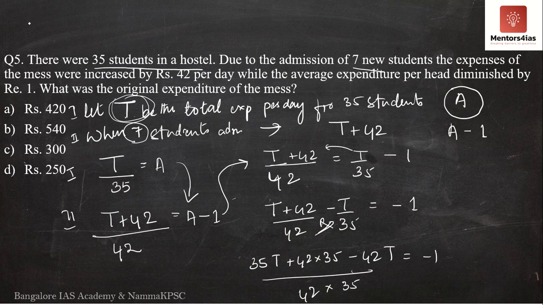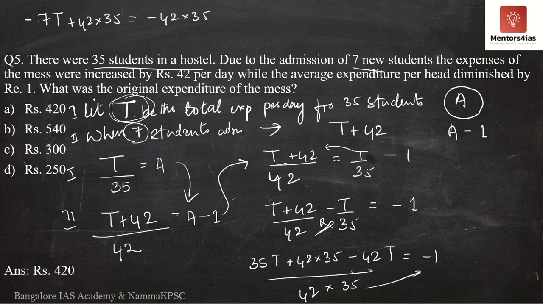Now I am going to write it over here. See here, we have 35T and minus 42T. So minus 42T plus 35T is what? Minus 7T plus 42 into 35. This is equal to, I am going to take 42 into 35 to the right hand side. 42 into 35 minus 1 is 42 into 35. So I will now take 70 to the right hand side. Minus 7T equals minus 42 into 35 minus 70... we get 42 into 35 plus 42 into 35 is equal to 70.